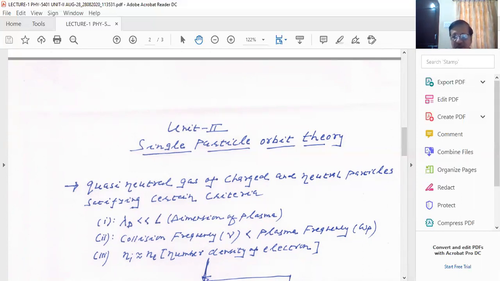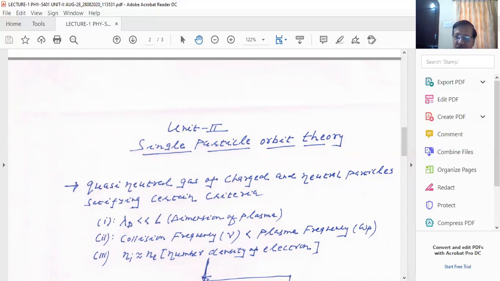Please understand this. Suppose I have a plasma state and there is some charge which is introduced externally. You see that plasma is quasi-neutral, so the external charge which you have introduced is surrounded by the opposite charges.